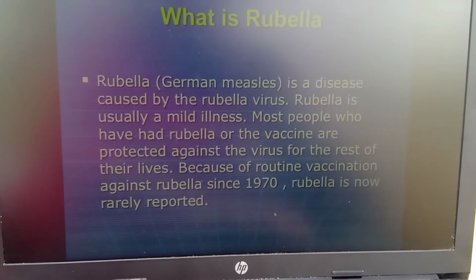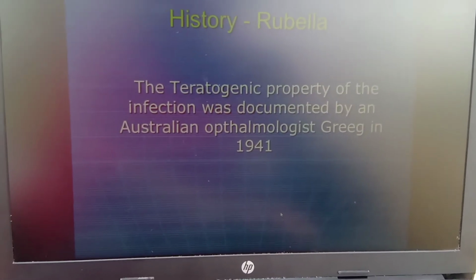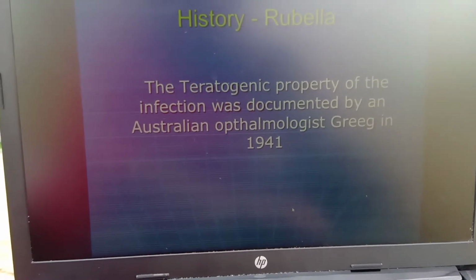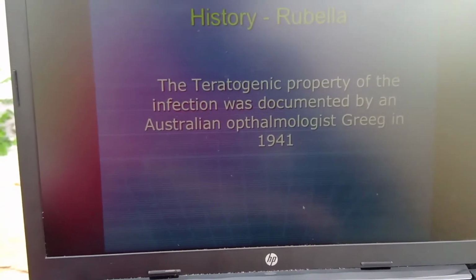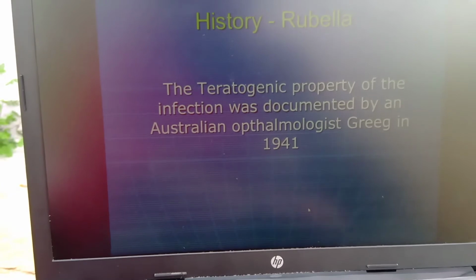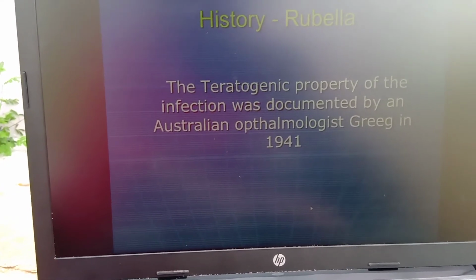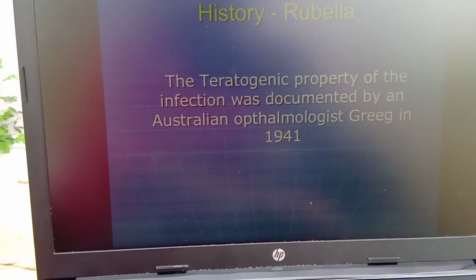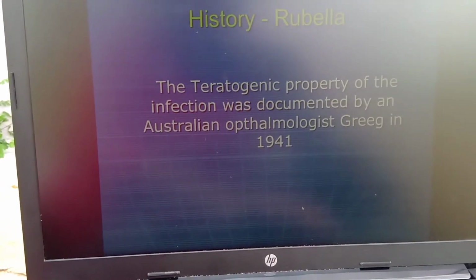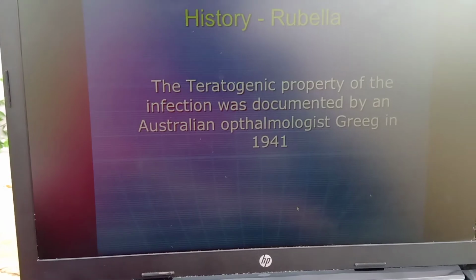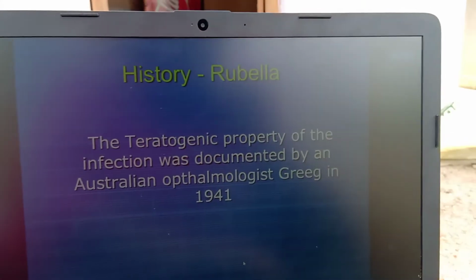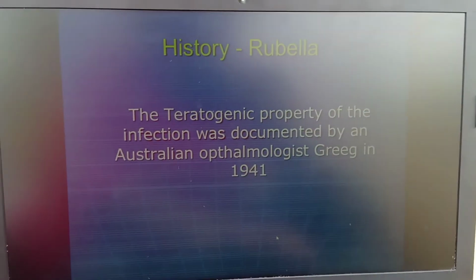What is the history of rubella? The teratogenic property of the infection was documented when the rubella virus was identified, and it was also documented by an Australian ophthalmologist. In 1941 he described and identified the cause of rubella.